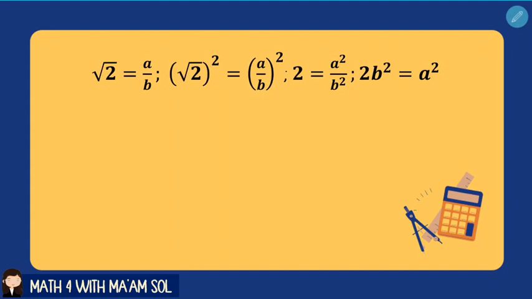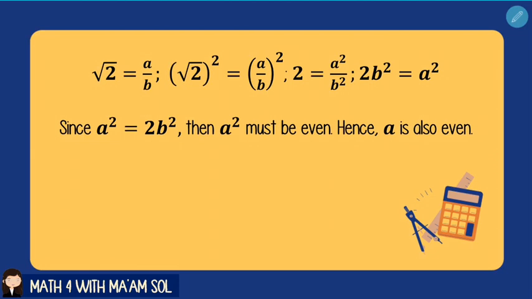Now, since the square root of 2 is equal to a over b, if we square both sides, we get 2 is equal to a squared over b squared, or 2b squared is equal to a squared. Since a squared is equal to 2b squared, then a squared must be even. Hence, a is also even.